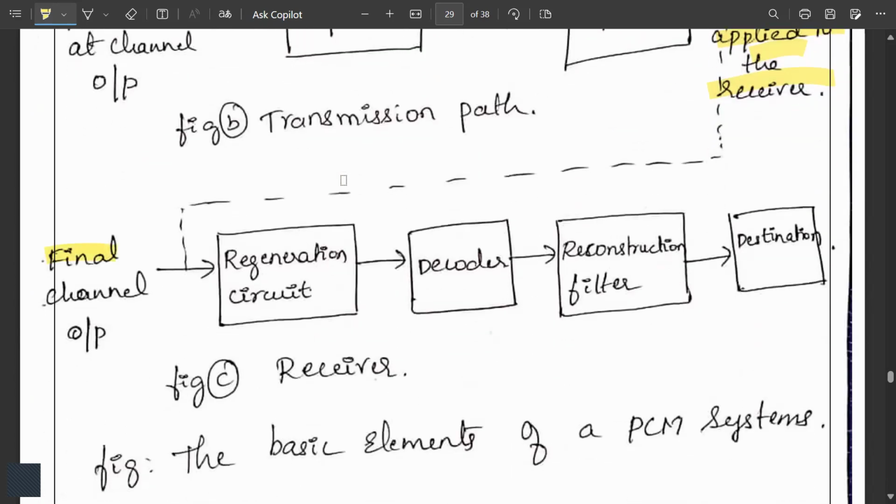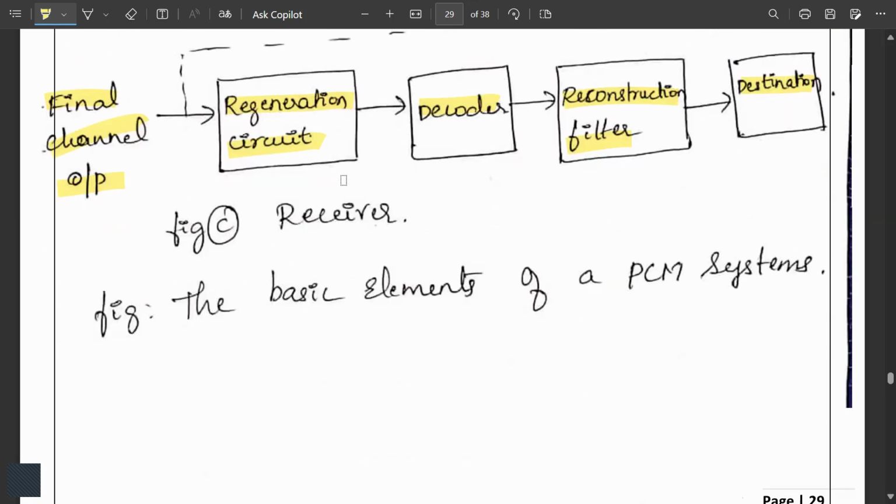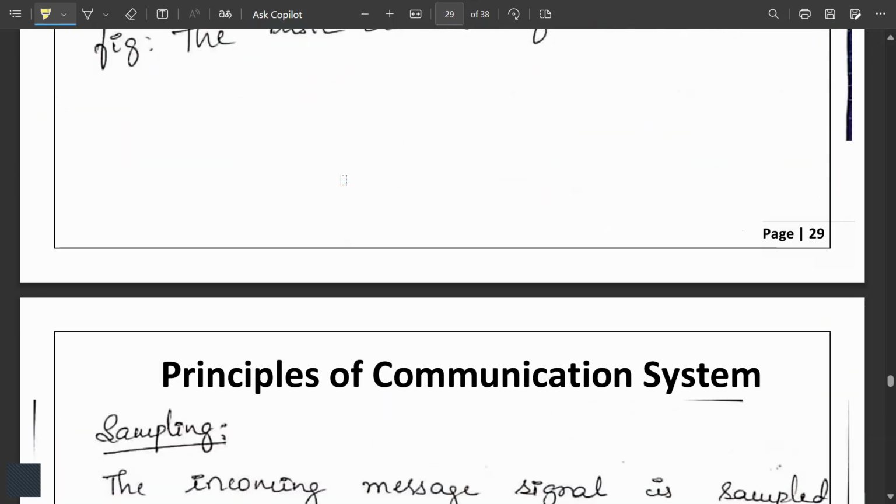So the final channel output is given. Then we have a regeneration circuit, and we have the decoder that is sent to the reconstruction filter. Finally, we get the destination. It is the receiver part. These are the basic elements of PCM. You need to explain these 3 steps when it is asked in case of PCM.